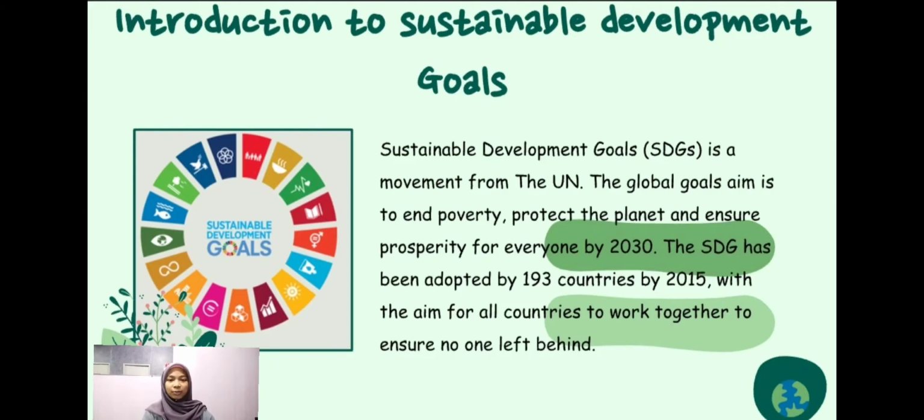Sustainable development is a movement from the UN. The global goal is to end poverty, protect the planet, and ensure prosperity for everyone by 2030. The SDG has been adopted by 193 countries, with the aim for all countries to work together to ensure no one is left behind.